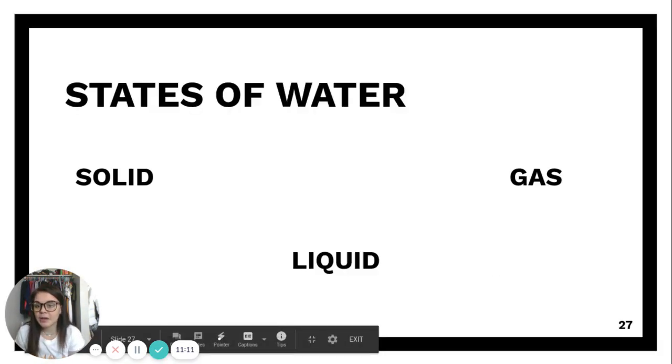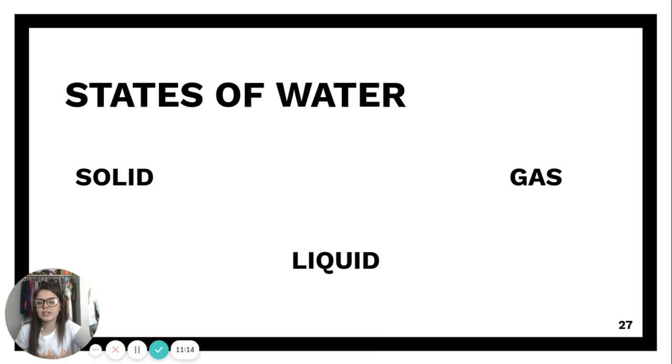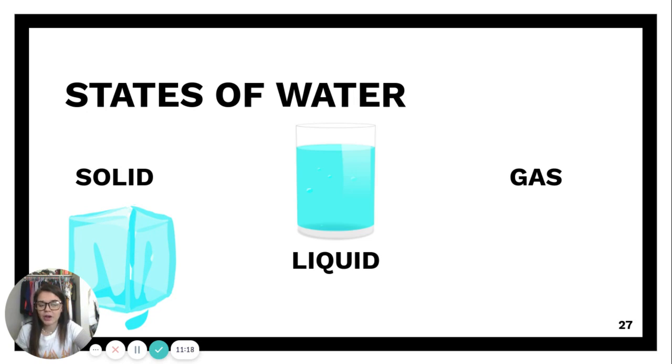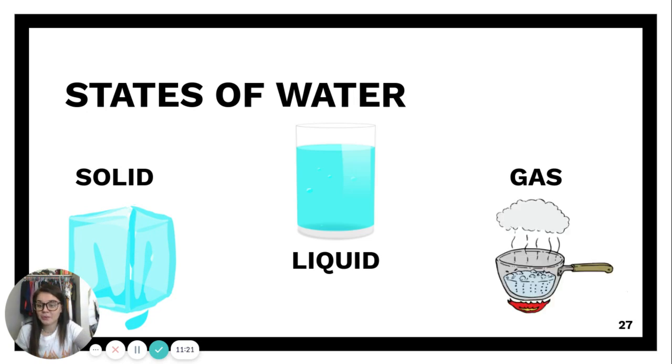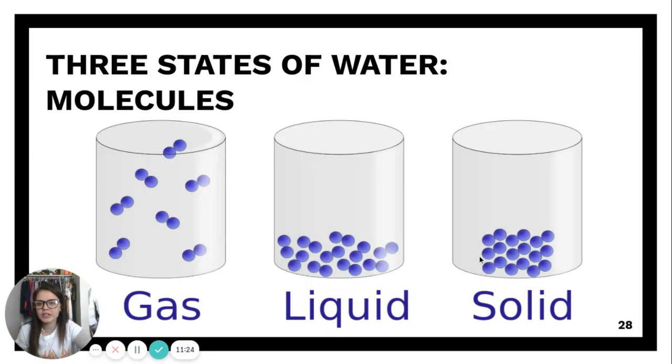So today we learned a lot about the states of water. We learned about a solid, liquid, and a gas. We have our ice cube, we have our glass of drinking water, and then we have our gas, our water vapor. Within these states of water, we learned a lot about molecules. As a gas, the molecules are fast flowing, free moving, and all over the place. As a liquid, the molecules are closer together than a gas, but they're still moving. They have some movement to them.